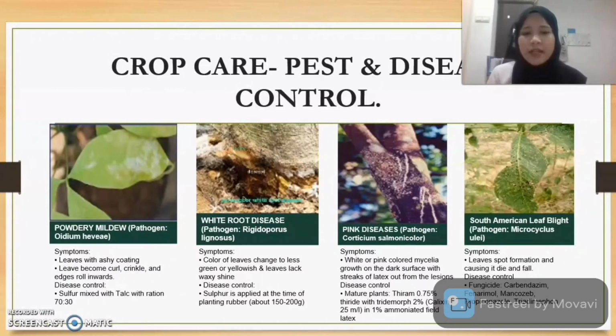Crop care, pest and disease control. We have here the powdery mildew caused by the pathogen named Oidium heveae, and we have the white root disease caused by the pathogen named Rigidoporus lignosus. We have pink disease caused by the pathogen named Corticium salmonicolor.